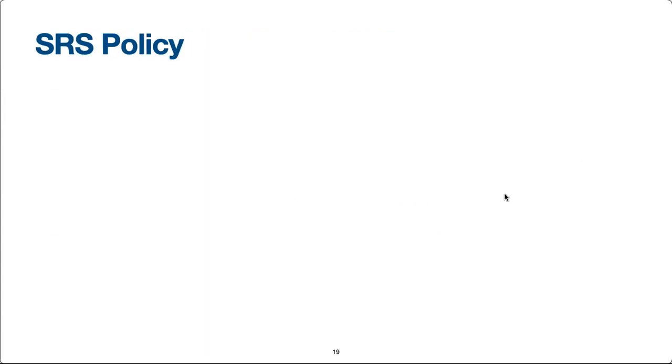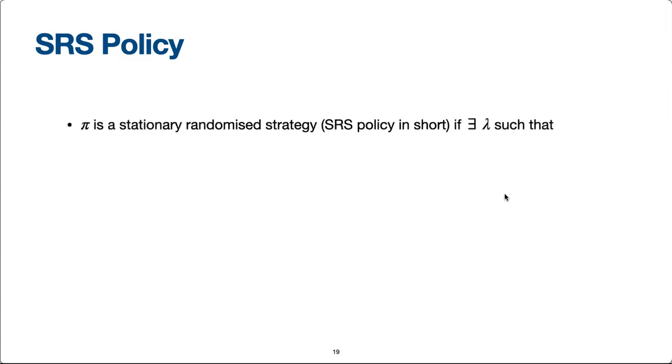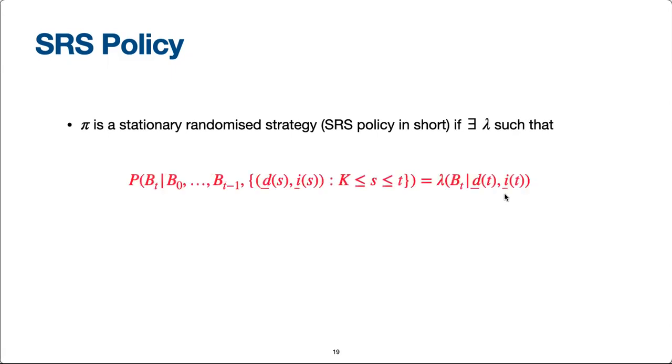Before moving on to describe the results of our paper, we define what an SRS policy is. We say that a policy pi is a stationary randomized strategy, or SRS policy in short, if there exists lambda such that at any given time t, b_t is picked based only on the current state d_t,i_t according to the probability distribution lambda.